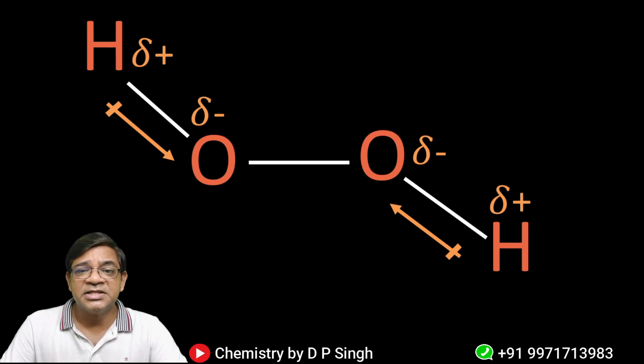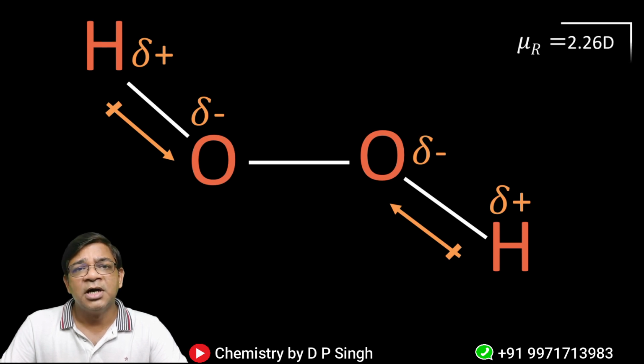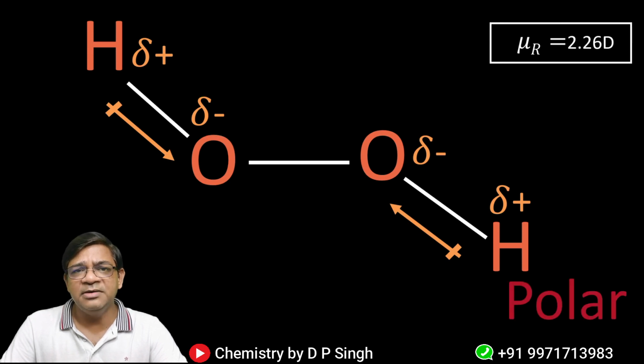So we can say that again H2O2 is a polar molecule. When you find out the resultant dipole moment of H2O2, it is 2.26 D, and it is also a polar molecule. So this will also be deflected towards the charged comb. Let's move again to the next molecule.